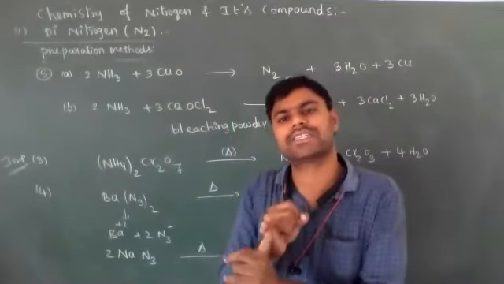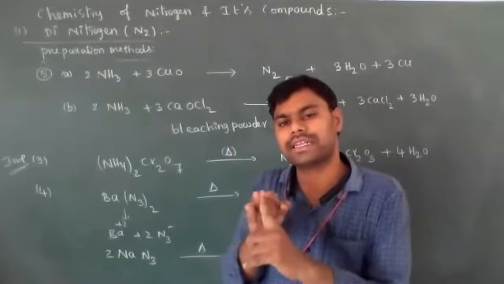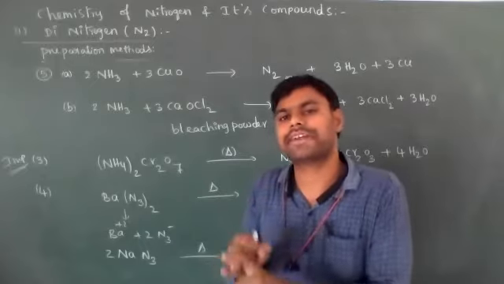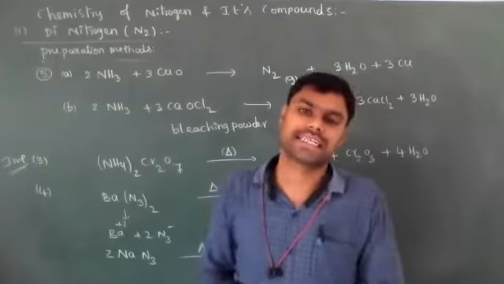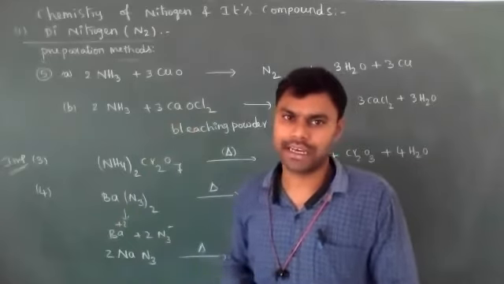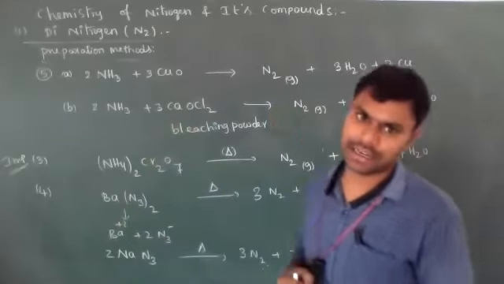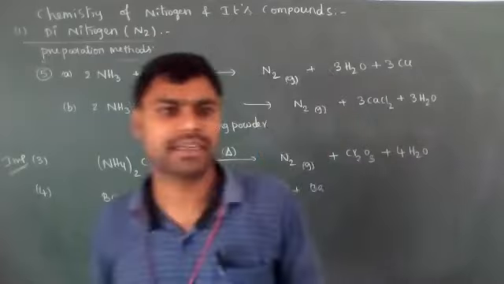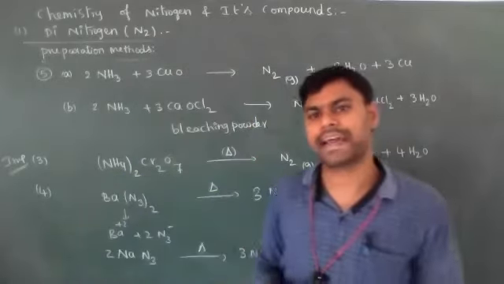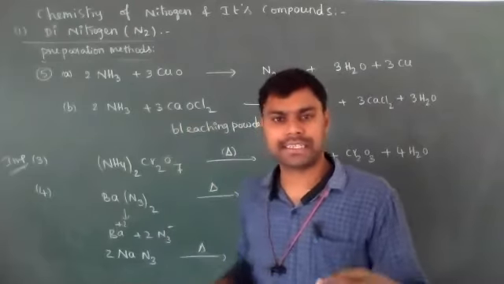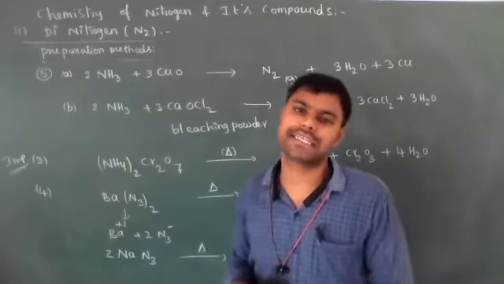From the fractional distillation of air, liquid nitrogen will be distilled out first because the boiling point of liquid nitrogen is less when compared to liquid oxygen. Okay, that is the fractional distillation of air. Industrially, we prepare dinitrogen in large quantities this way, because atmospheric air contains approximately 78% N2 gas by volume.